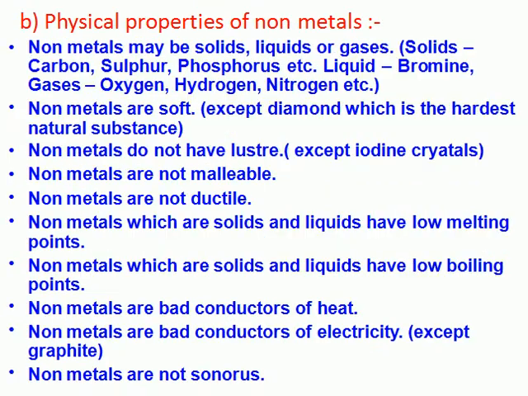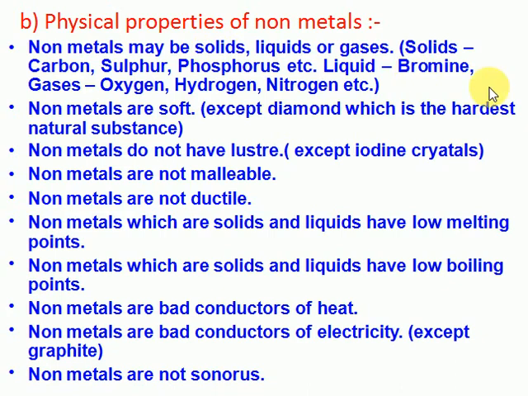Next are the physical properties of non-metals. Non-metals may be solid, liquid or gas; all physical states exist among non-metals. Common solids are carbon, sulfur and phosphorus. There are many others, but I'm discussing these, and boron is also a non-metal. They are available in the solid state only.